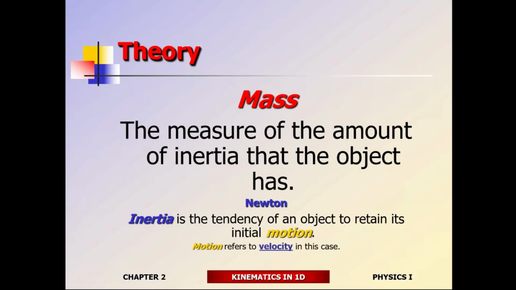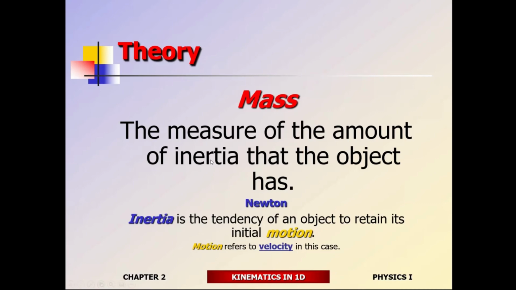Once somebody is throwing book definitions at you, it gets really, really confusing. All of a sudden, mass becomes something that you measure, but what you're measuring is inertia. Inertia is the tendency of an object to retain its initial motion, and motion means velocity, which happens to be a combination of speed and the direction of that speed. Your brain is trying to figure this out, and it gets confusing. So what we need to do is make sense out of this definition.